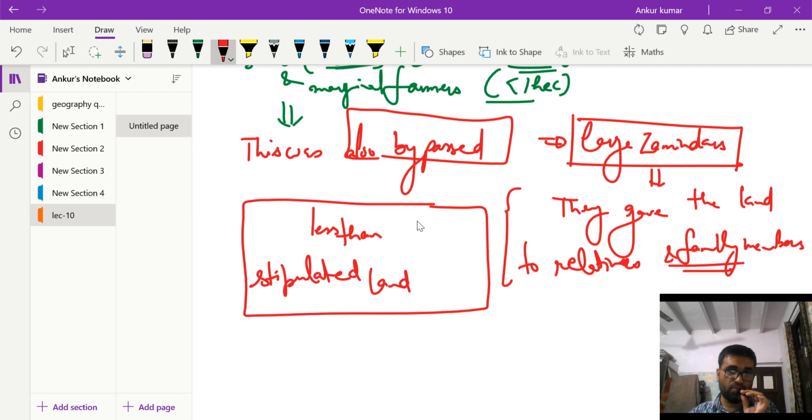Just for this purpose, they bypassed these legislations.